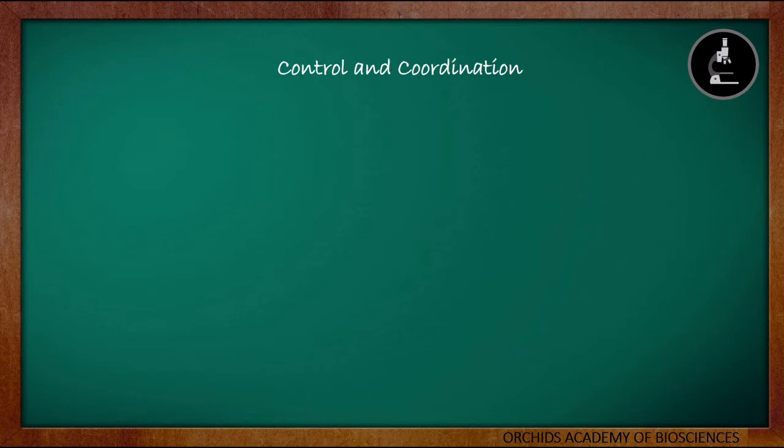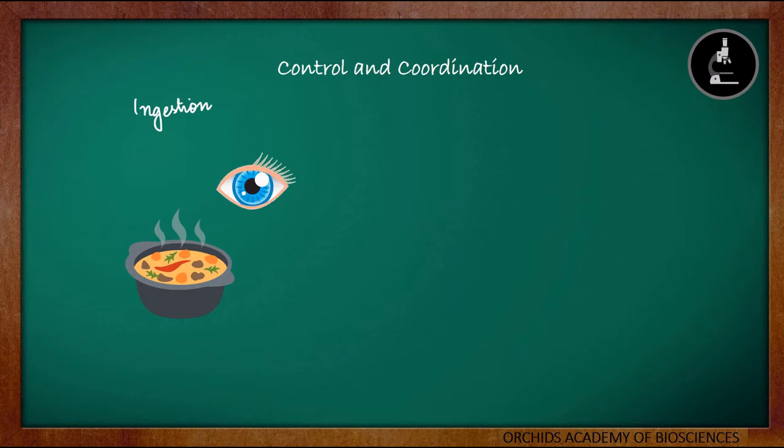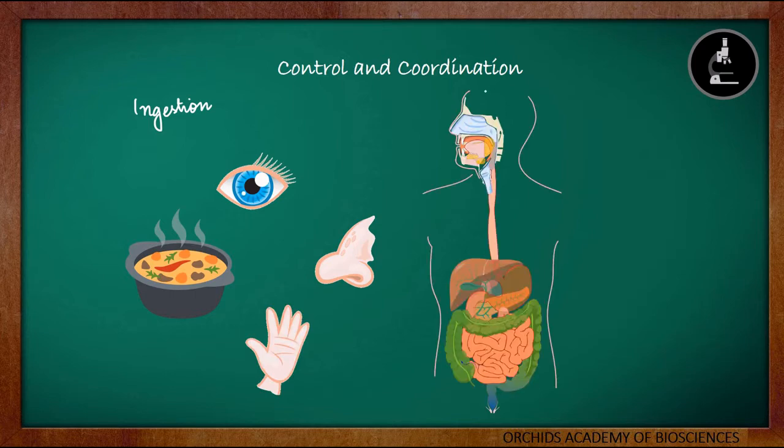So what is control and coordination? We know that all the organs of our body work together to keep us alive. They work together as a team. They do not work independent of each other. Let us consider the example of ingestion. Ingestion is the taking in of food. So during the process of ingestion, the food is present and the eyes are necessary to locate the food. The nose is important to register the smell, and with the hands we pick up this food and we put it into our mouth.